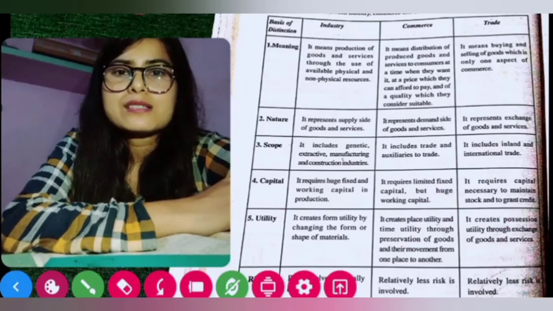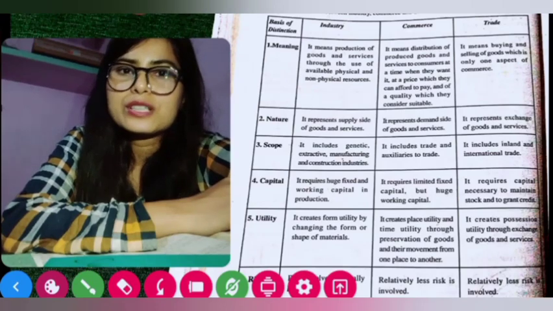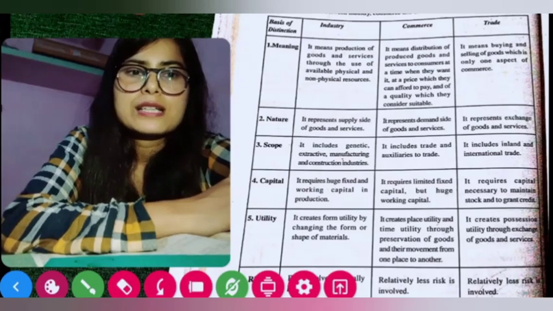So I hope these are clear, and if there is any doubt in the point, you can ask me in the comment section. And the last point which we have, that is risk.